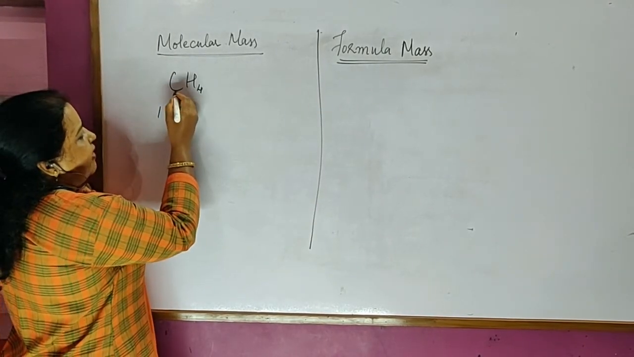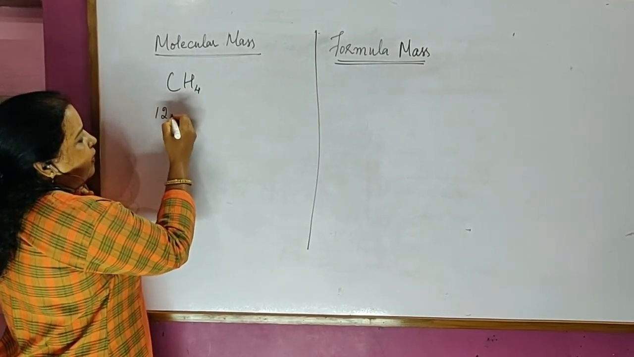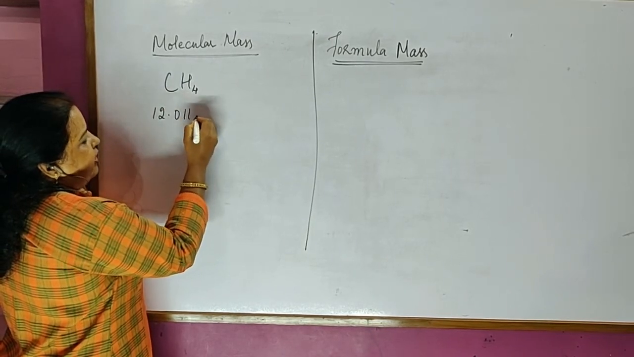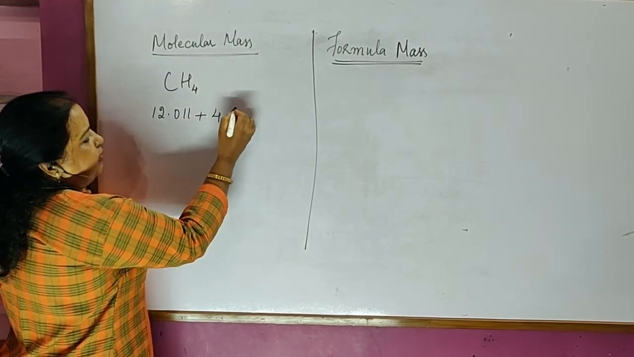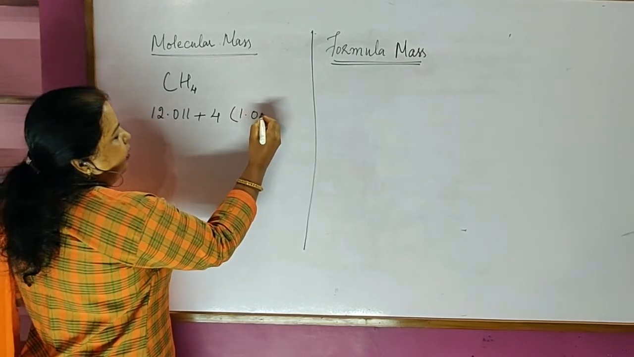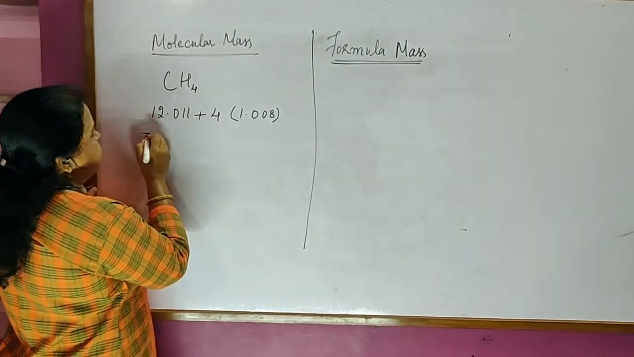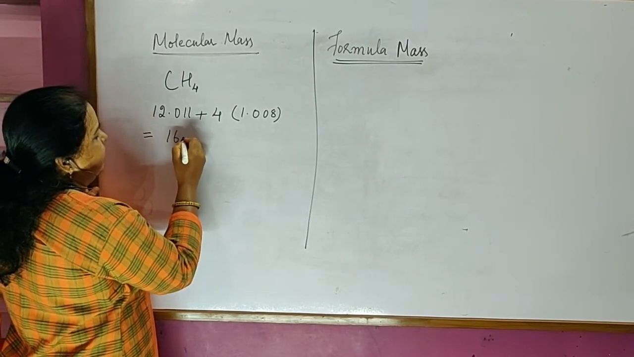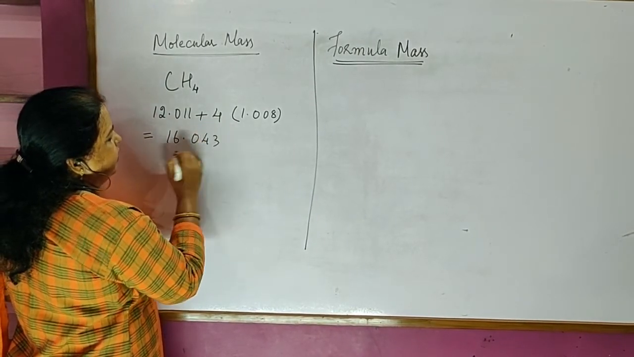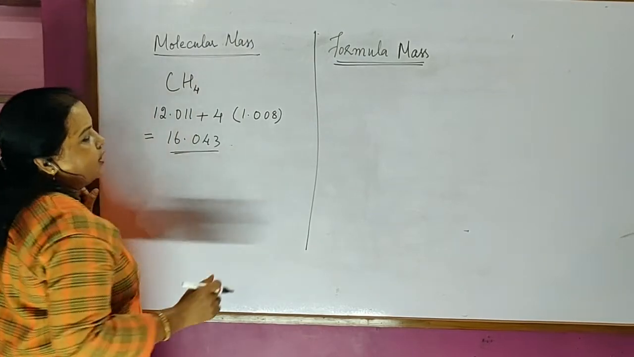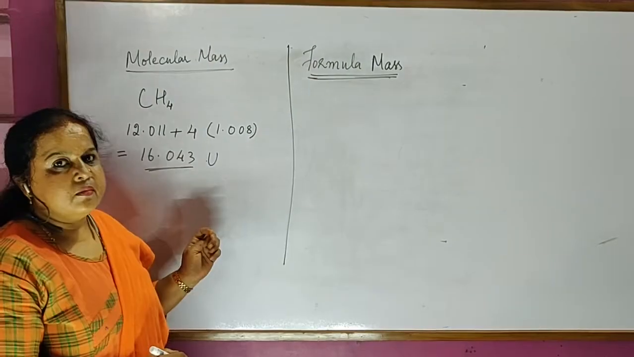So the average atomic mass of carbon is 12.011, plus there are 4 hydrogen atoms and each one is 1.008. If you add this up, it will be 16.043. This is the molecular mass of methane.